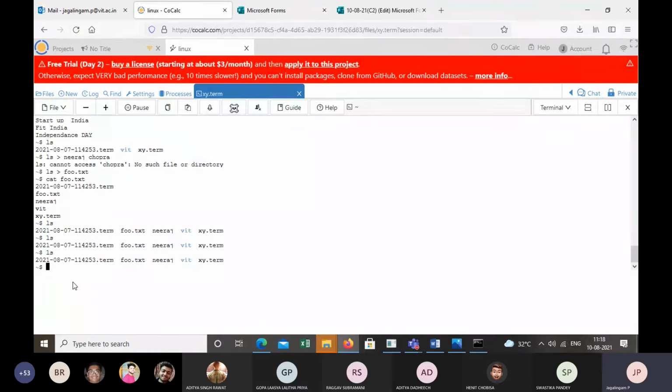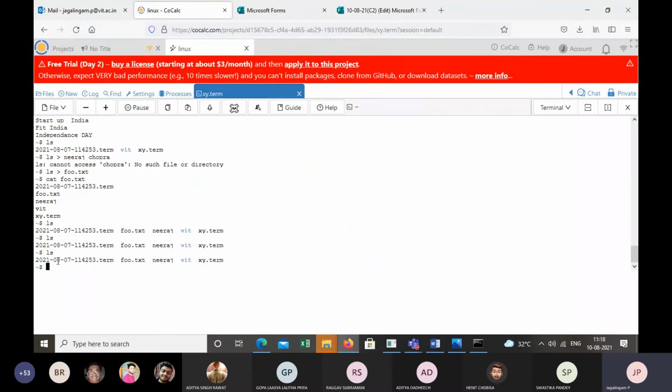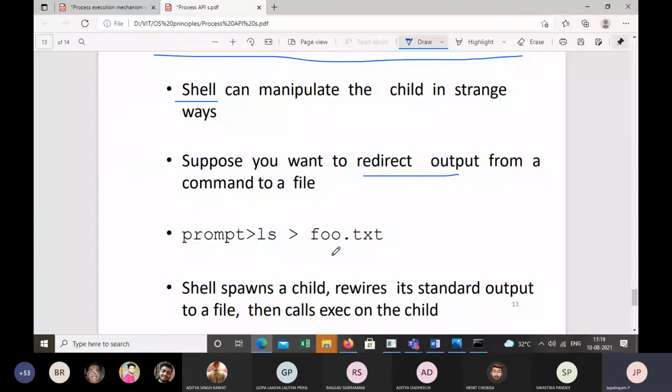Do you understand that for std out and std in, every process will point to std out? So the child process will be pointed to std out. So when ls is executed, the output is printed on the screen, right? Now suppose you want to redirect the output from the command to a file. You don't want the output to be printed on the screen. Instead, you want this output to be directed to a file. So how can you do that?